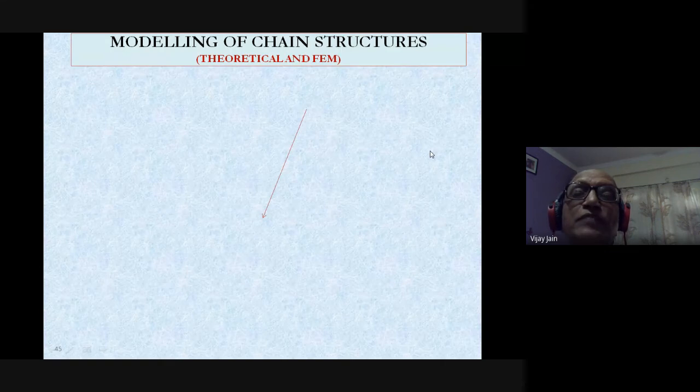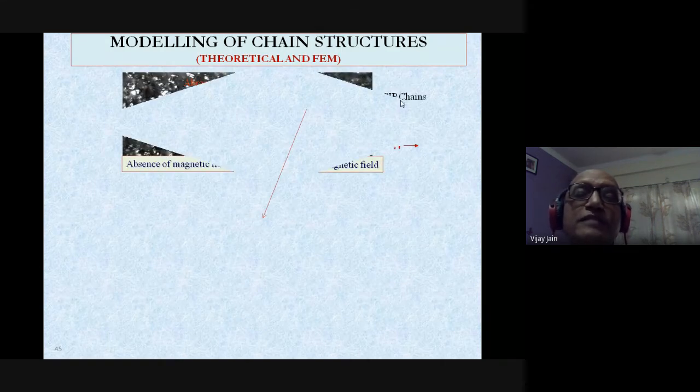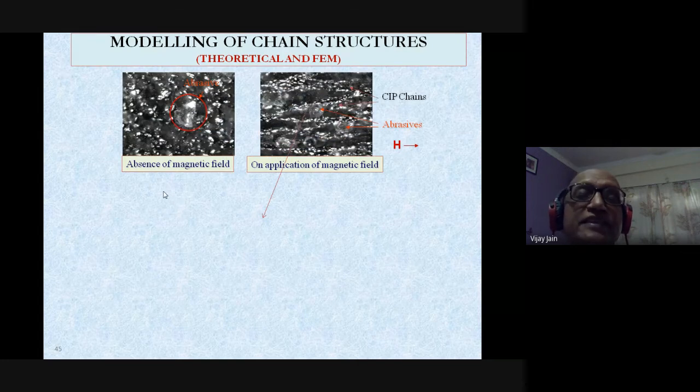Now, modeling of the chain structure, theoretical and finite element modeling, was done. You can clearly see here, when there is no magnetic field, there are iron particles and abrasive particles. We have deliberately taken a larger size of abrasive particles so that we get the correct picture and can differentiate between iron particles and abrasive particles.